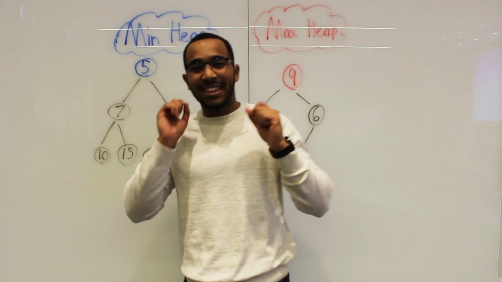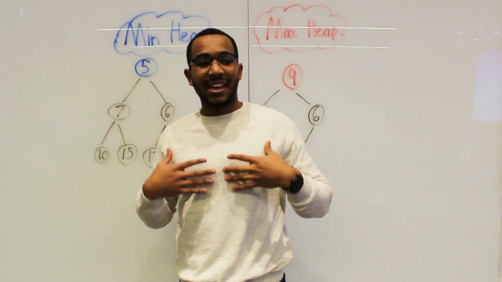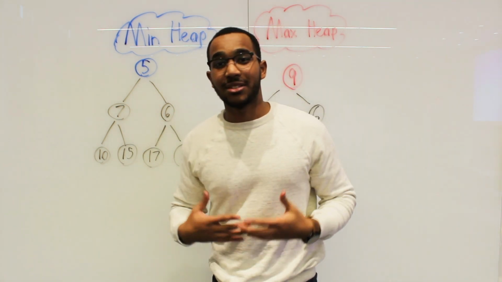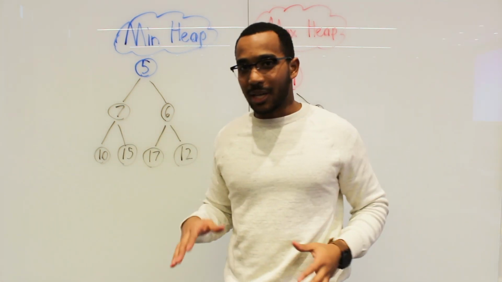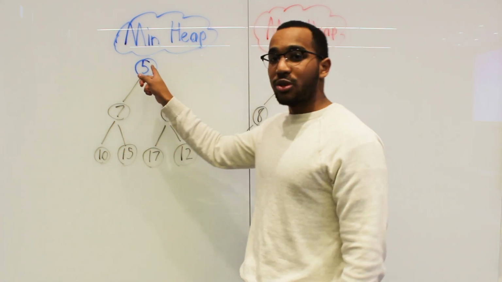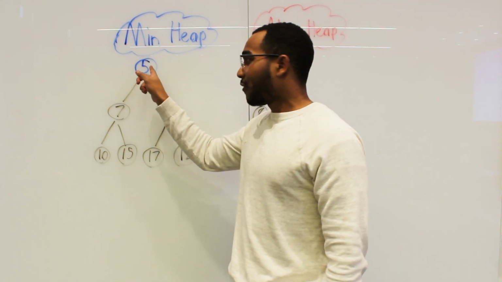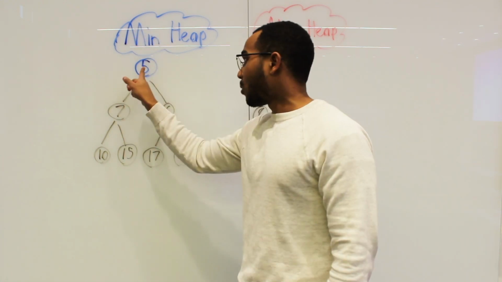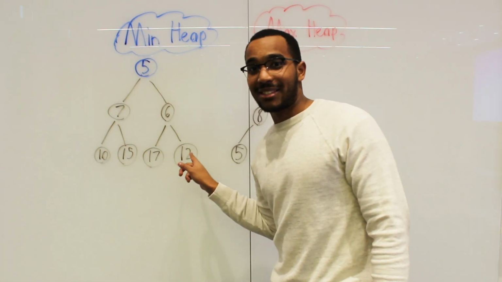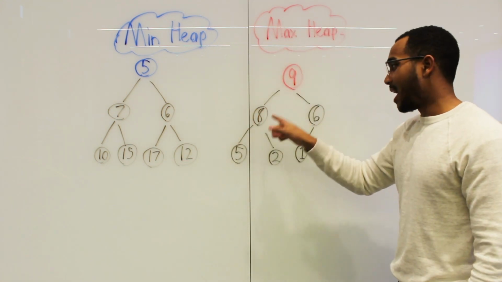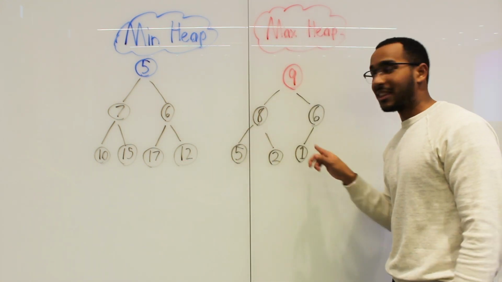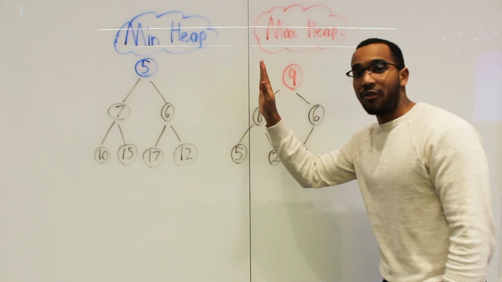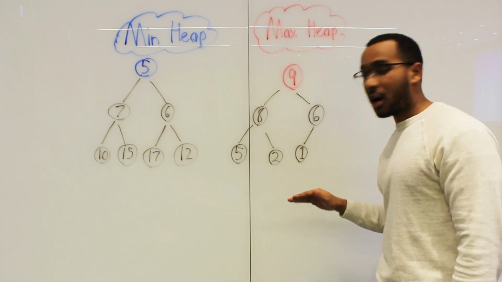Okay, so the key thing we need to understand about a heap is that when we're doing a binary heap, it's going to be a complete binary tree. What does complete mean? It's very simple. All we do is we fill the tree starting from here, and then we go from left to right, top to bottom. So for this, do you see how we have the 9, the 8, the 6? We fill like this, right there, right there, right there. We go from left to right, top to bottom.